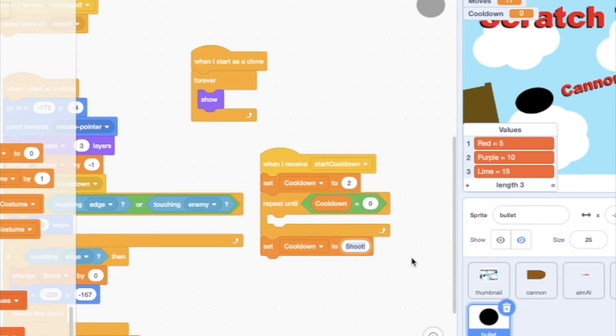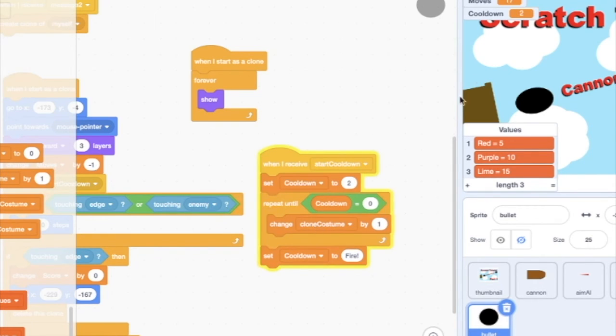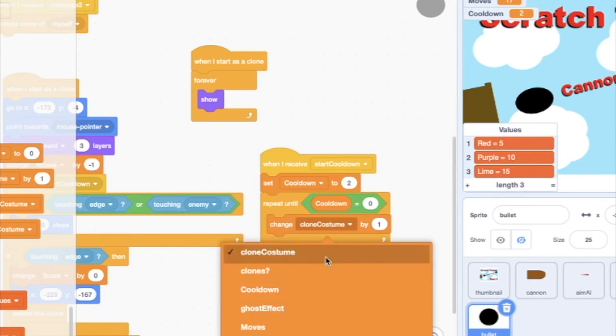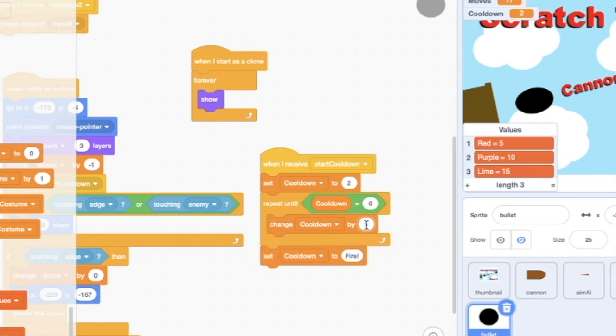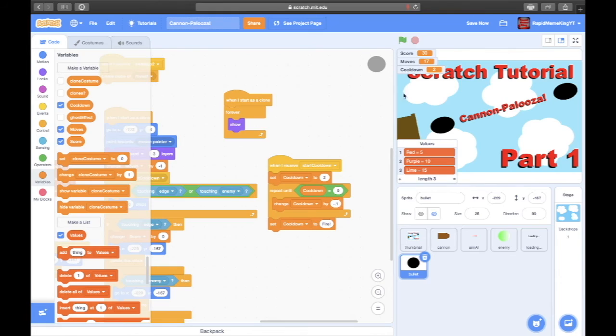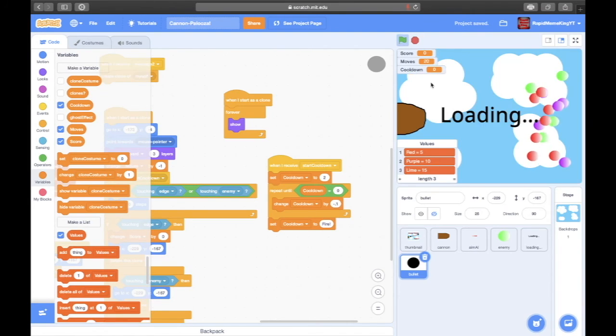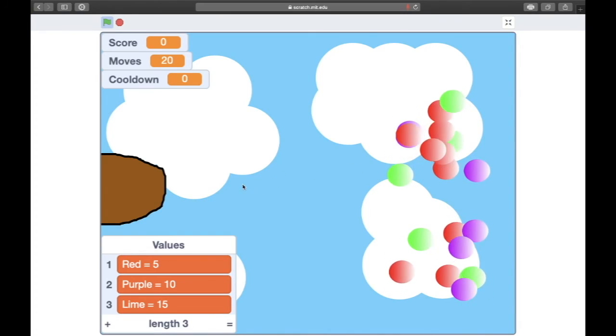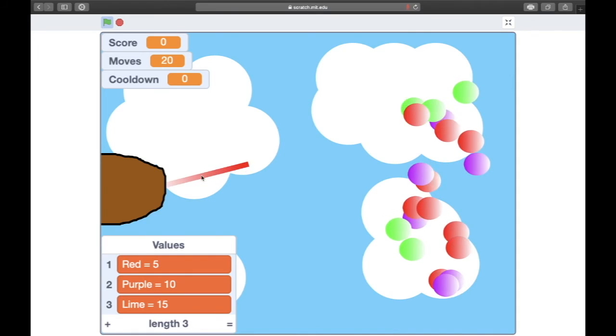Actually, we're gonna add a reloading system soon, but so we're gonna say fire. So we're gonna say fire, and we're going to change it by -0.1, because I think that's the amount of frames there is. So let's see if that changes it. Let's see if that helps. Boom.